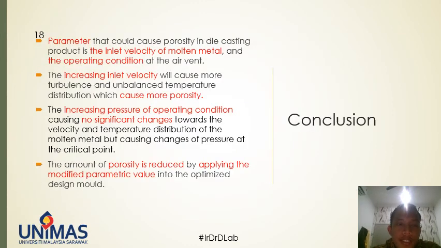As the conclusion for this study, the parameters that could cause porosity in die casting product are the inlet velocity of molten metal and the operating condition at the vent. The increasing inlet velocity will cause more turbulence and unbalanced temperature distribution, which cause more porosity, while the increasing pressure of operating condition causes no significant changes towards the velocity and temperature distribution of the molten metal, but can cause changes of pressure at the critical point. Lastly, the amount of porosity is reduced by applying the modified parametric value into the optimized design.